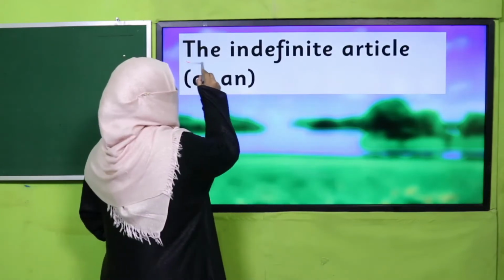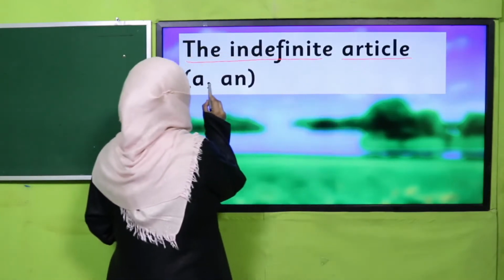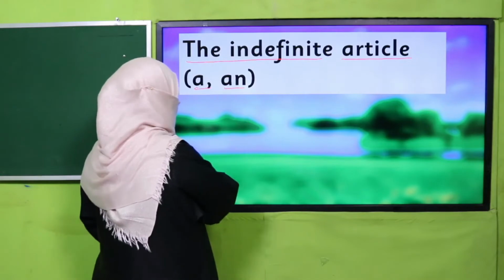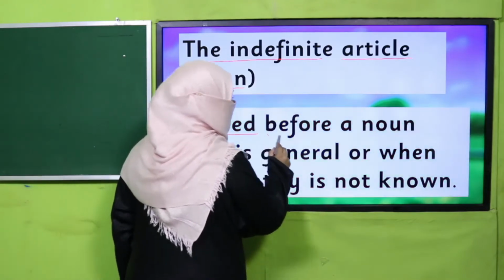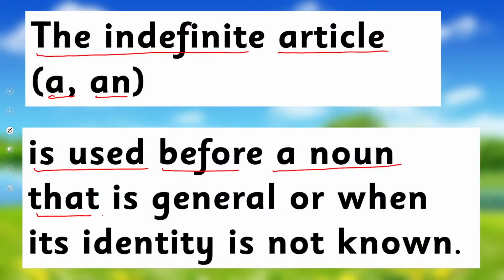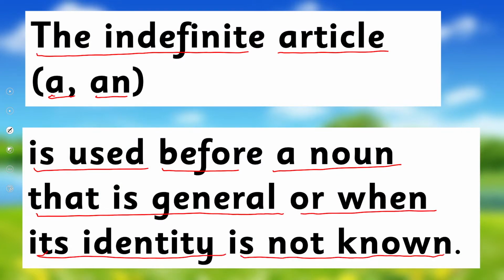Today we are going to learn how to use these articles. So the indefinite article, and what does it mean? A or an is used before a noun that is general or when its identity is not known. Okay? We can use a or an, the indefinite article, with a noun. And what is a noun, by the way?